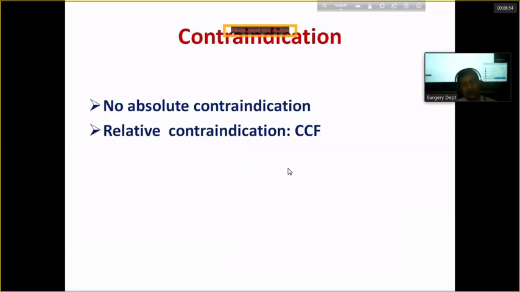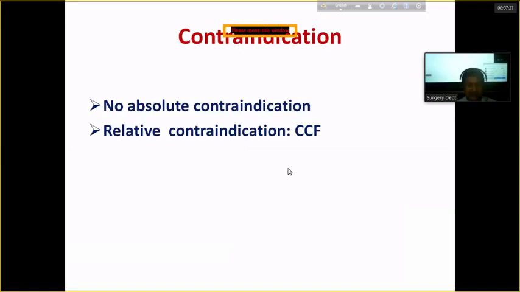Contraindication: whenever transfusion is indicated, practically there is no absolute contraindication. Whenever it is indicated, we have to give the blood. But if a patient is already suffering from congestive cardiac failure, that is a condition of the heart in which both the ventricles fail to pump out the blood, there is congestion and edema.